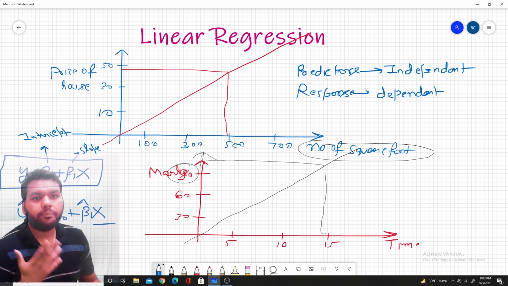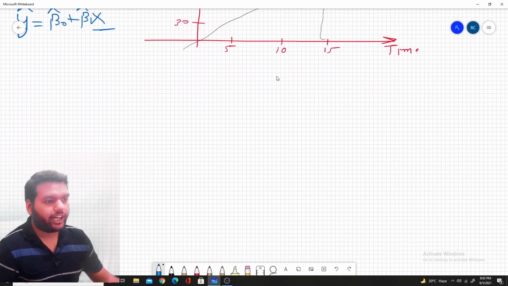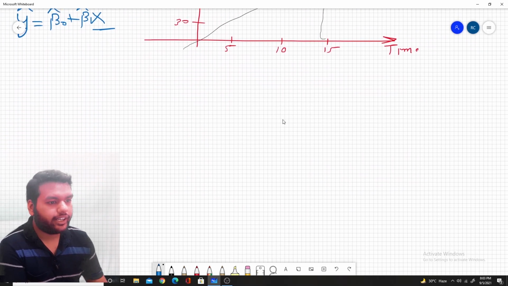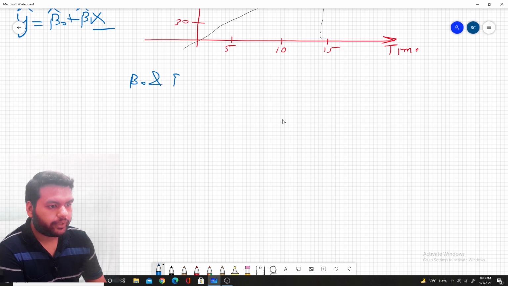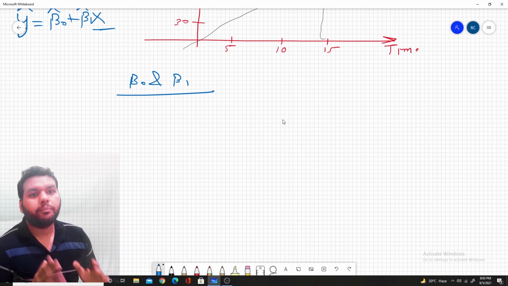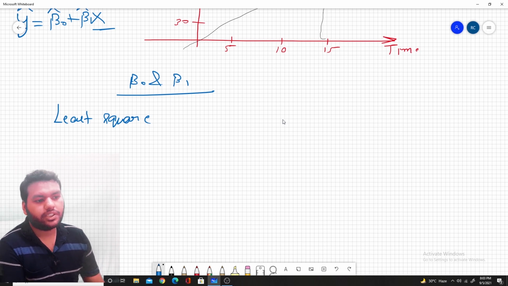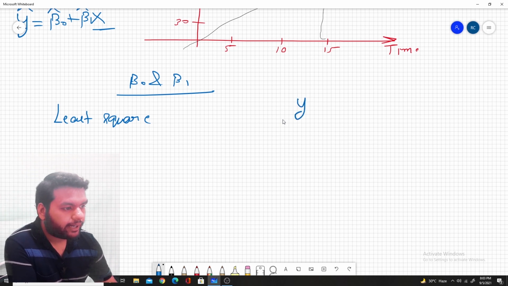So how do we measure beta naught and beta 1? This is one of the next questions we have. There is an old technique, and a much more popular technique in statistics, known as least squares. Once we use the least squares technique, we can choose the estimates for beta naught and beta 1. When we are predicting y cap for a particular x,